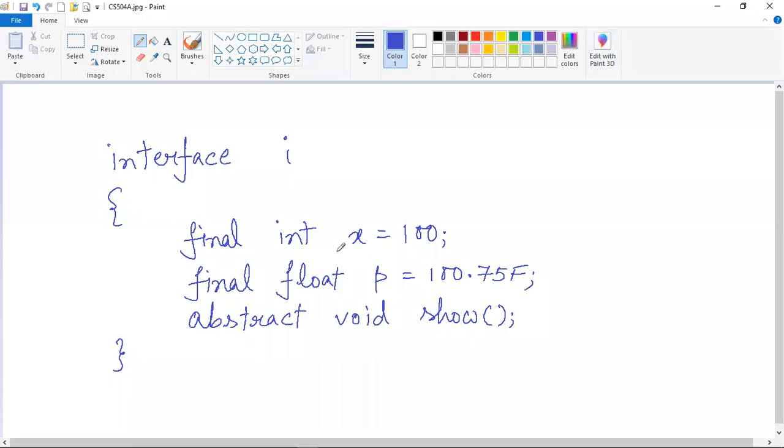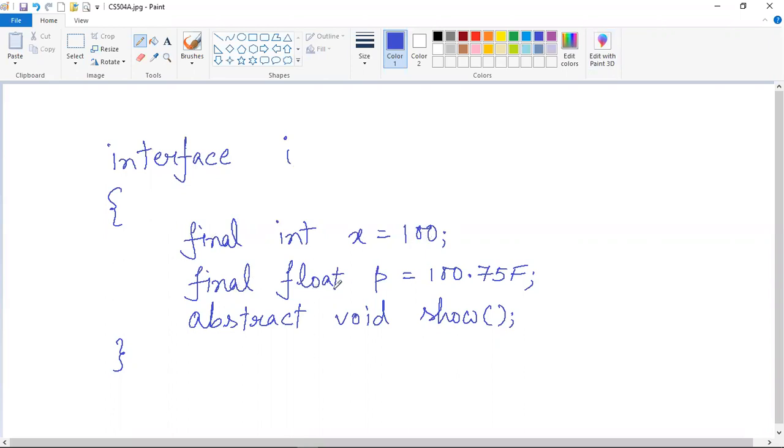So this is an example interface that I have written here. This is the keyword using which we will define the interface. The name of the interface that I have given is I. You can give any name, obviously. Inside the interface body, I have declared two variables which are of final type. The first one is an integer variable. As it is a final variable, it must be initialized whenever it is declared.